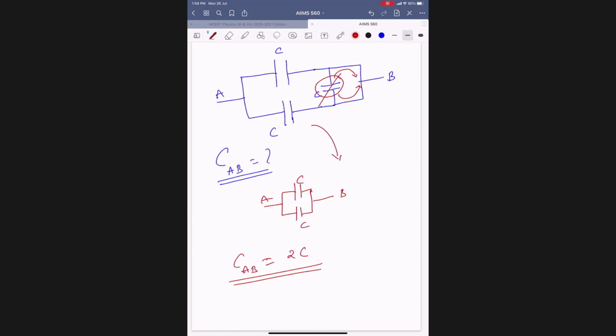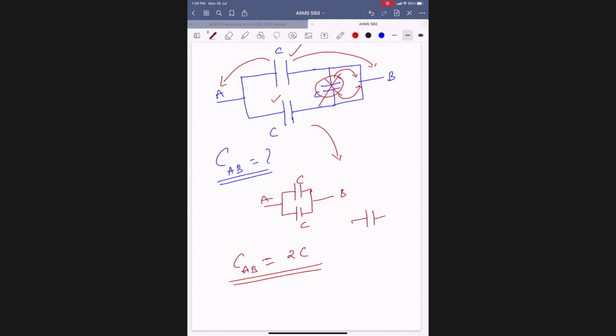Here, see, this is connected to A. This terminal is connected to B. So two different points are connected. So it will charge up. It will also charge up. What happens to this one? Will it charge up? No, sir.